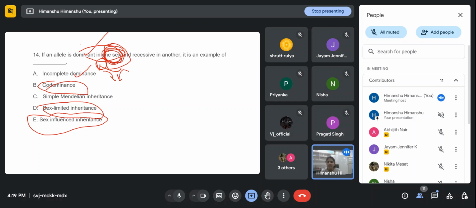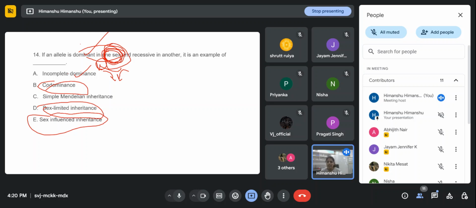Limited means that it is expressing in one sex and in the other it's not showing at all. But in the statement they are mentioning it's dominant in one sex, that means in another sex also it's expressing, but it is more dominant in one sex and recessive in another.